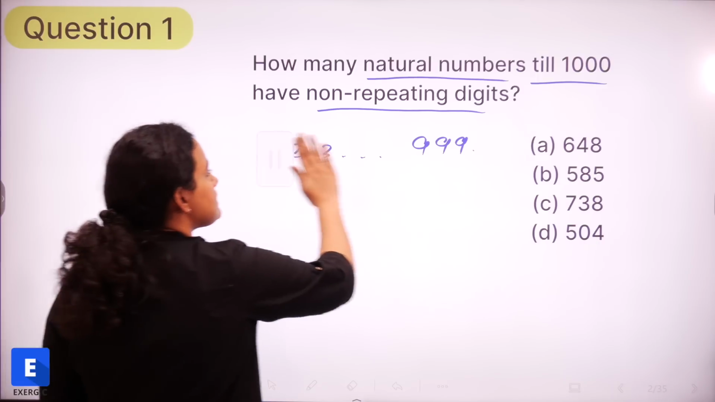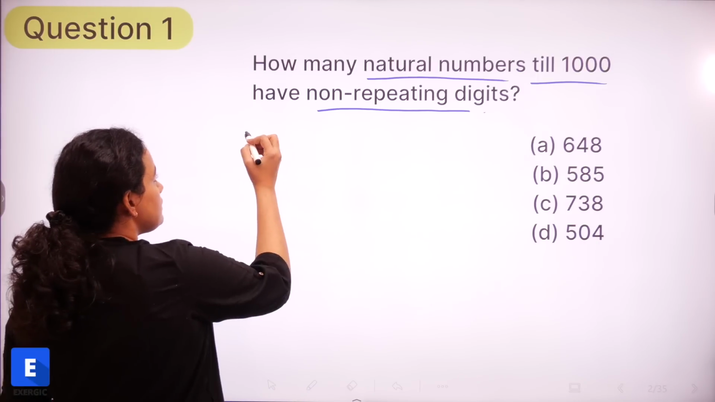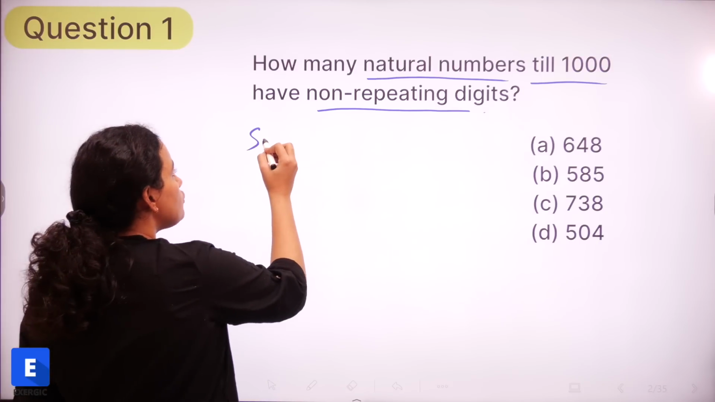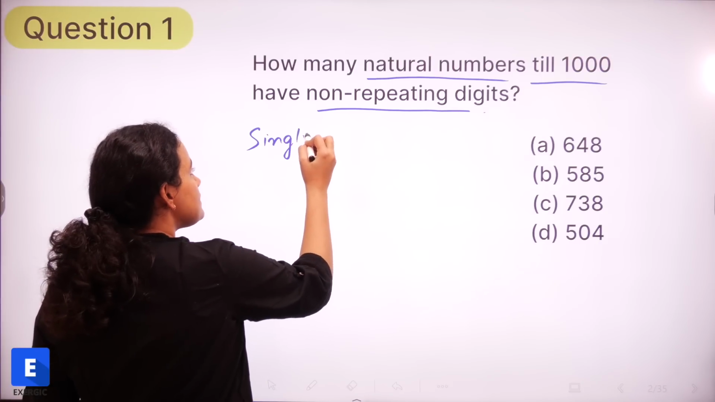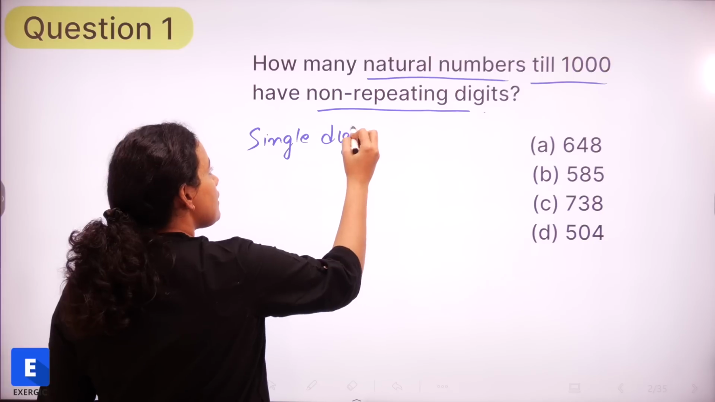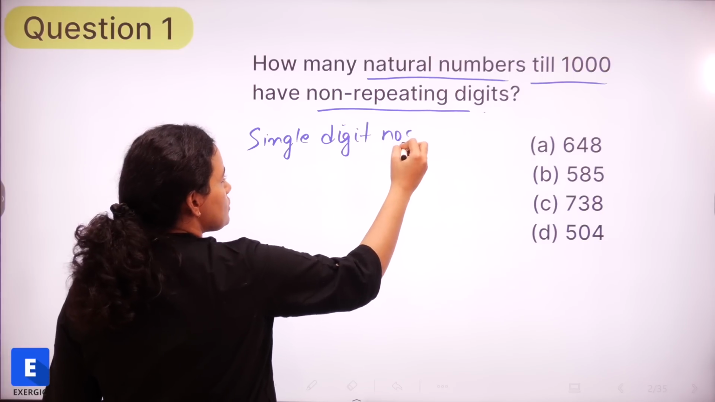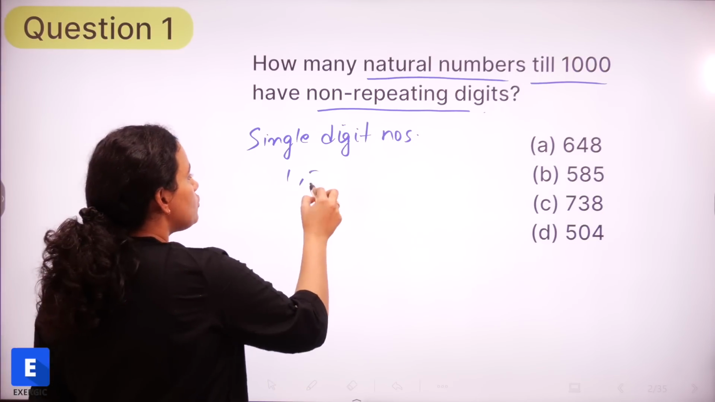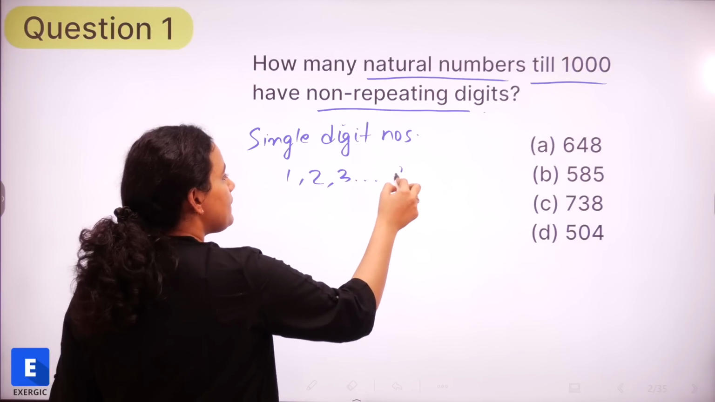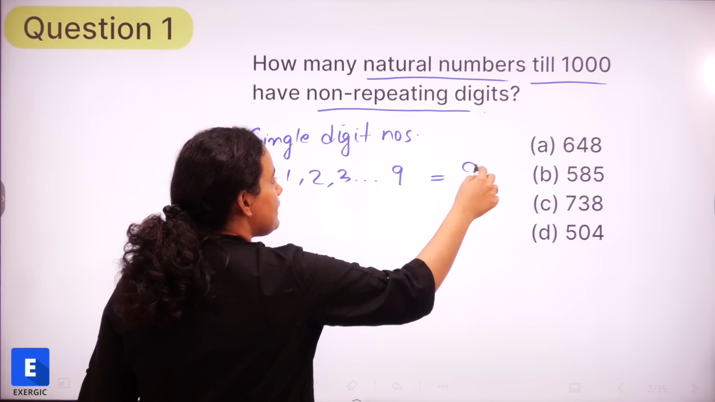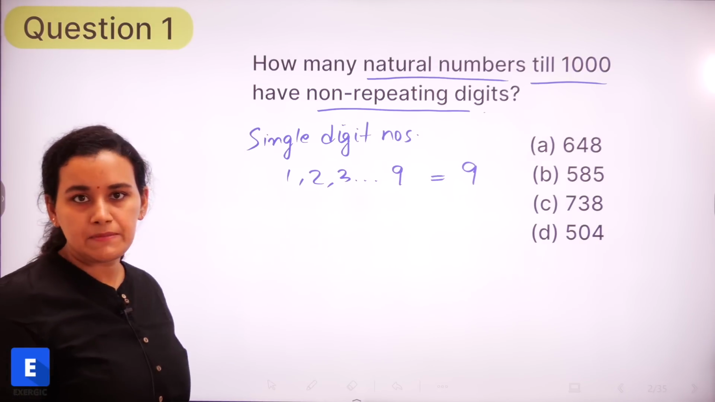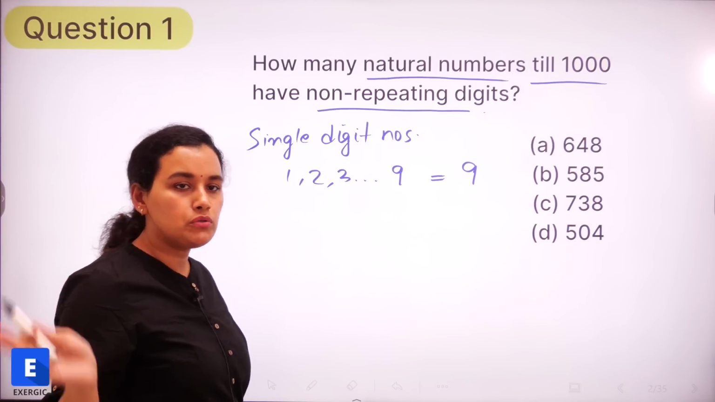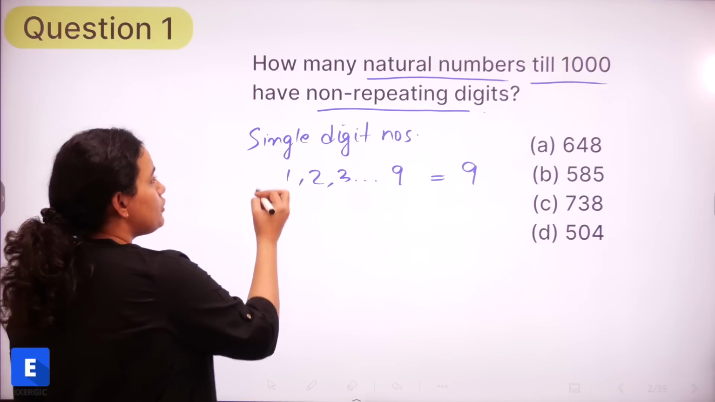Okay, so the first thing that we are going to look at is, we start from 1, 2, 3 and so on. So first and foremost, we are going to look for single digit numbers. In case of single digit numbers, there is no question of repeating or not repeating. So from 1, 2, 3 and so on up till 9, we are going to get 9 such numbers. Single digit numbers, there are going to be 9, from 1 to 9.